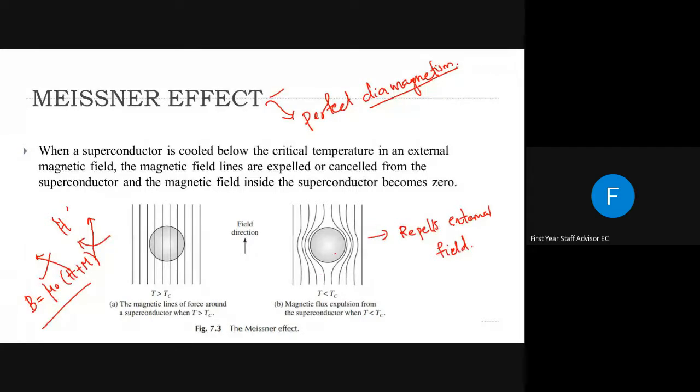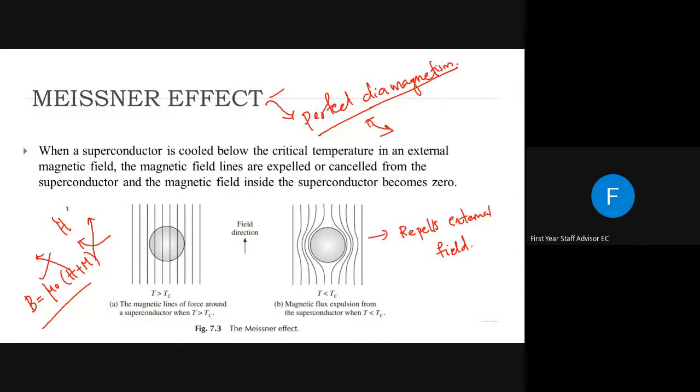Here a superconductor placed in an external magnetic field also, we experimentally observe, repels the field lines out of that material. So we can say a superconductor in an external magnetic field acts like a diamagnet, or a perfect diamagnet. So this phenomenon, the Meissner effect, is also called perfect diamagnetism.